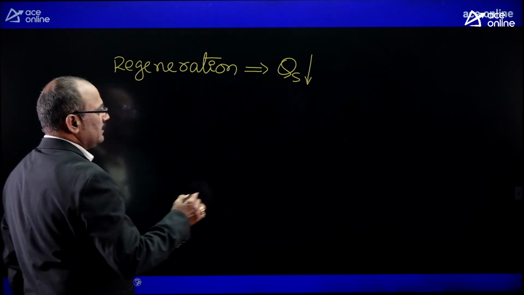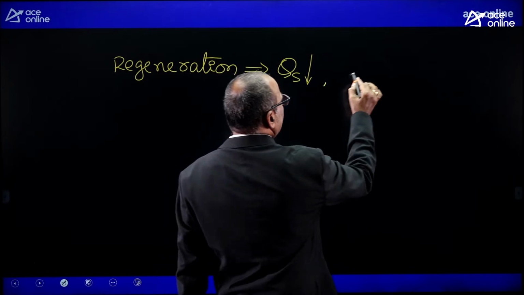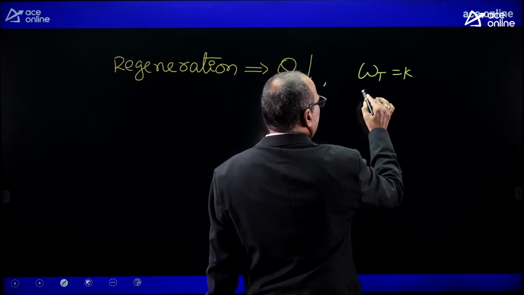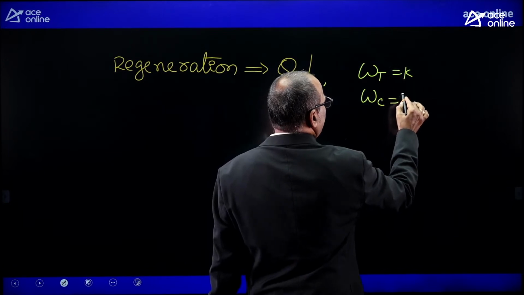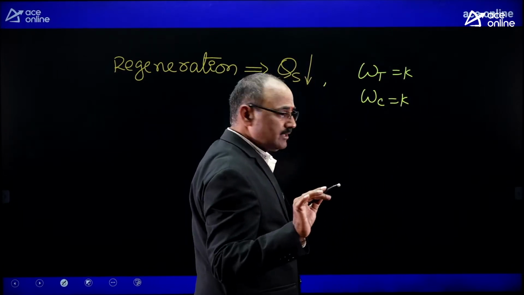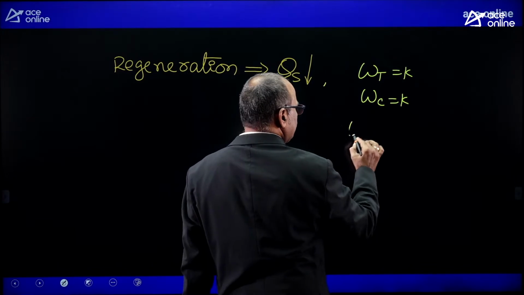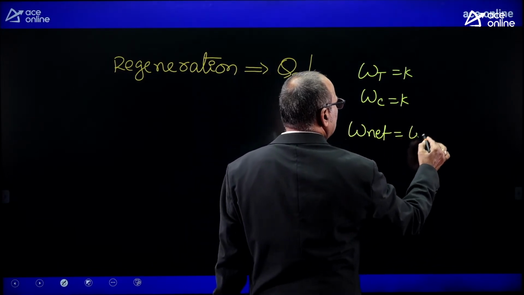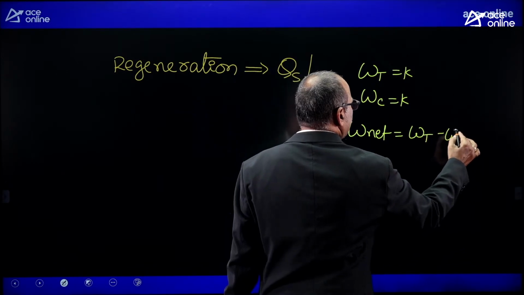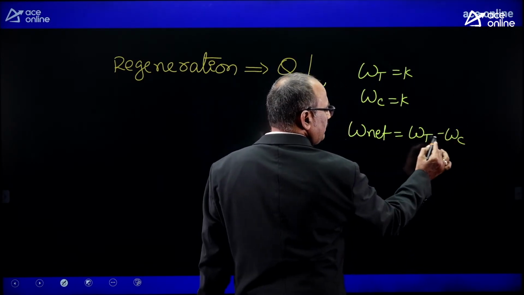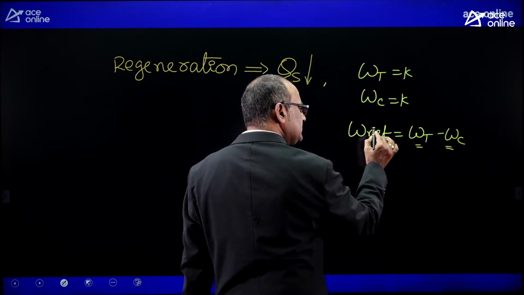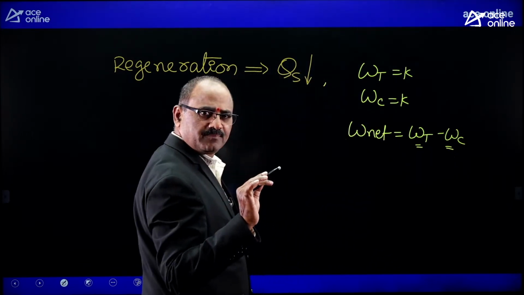What about the turbine work and compression work? Turbine work remains constant. Of course, compression work also remains constant. If these two are constant, what about the net work? Net work equals turbine work minus compression work. Since both are constant, this net work also remains constant.